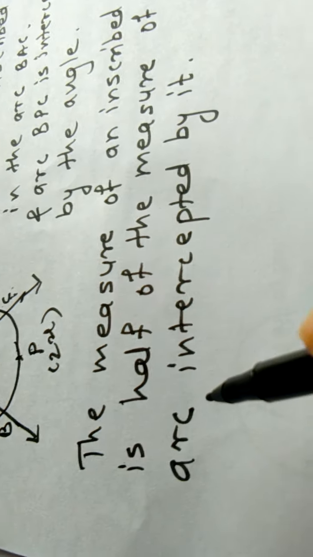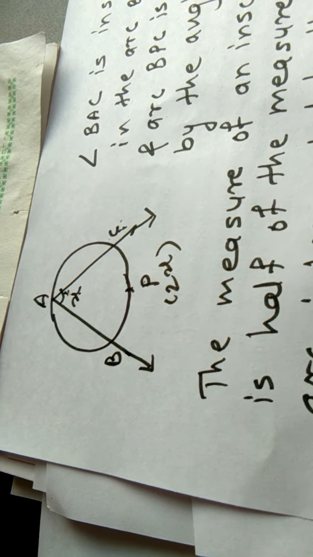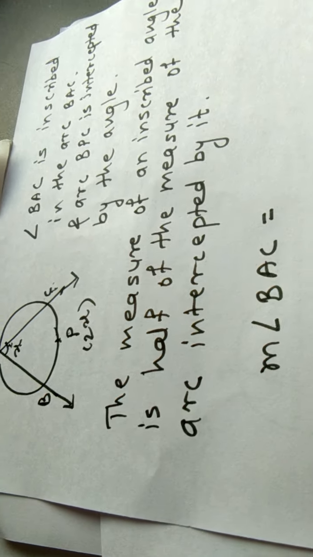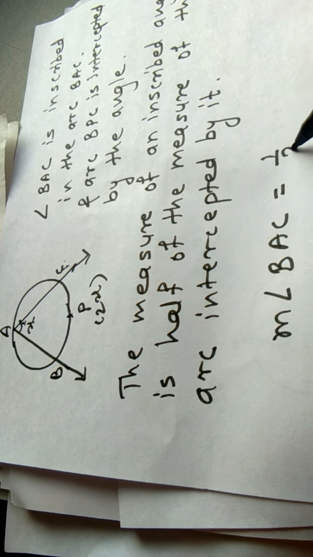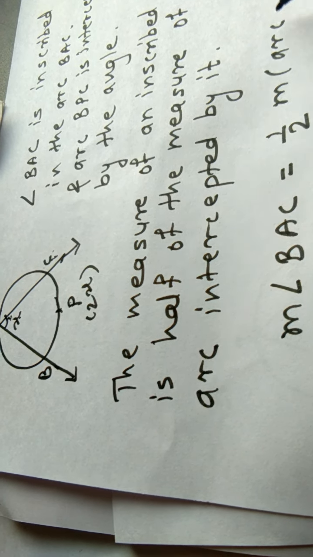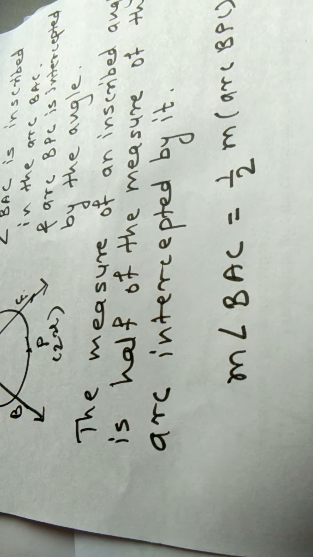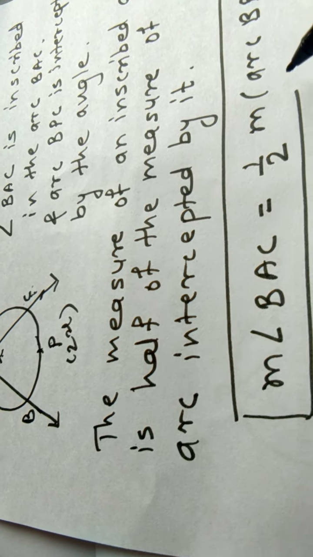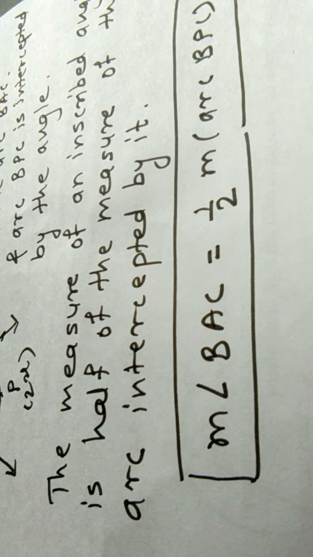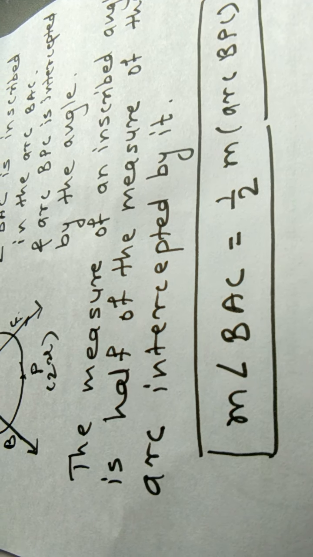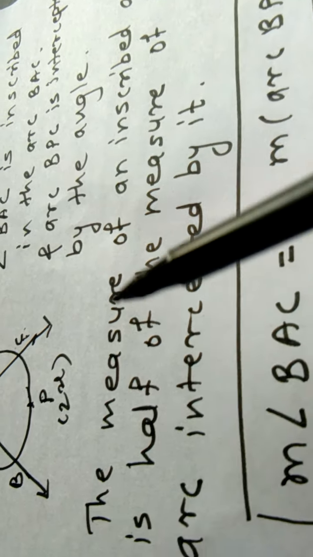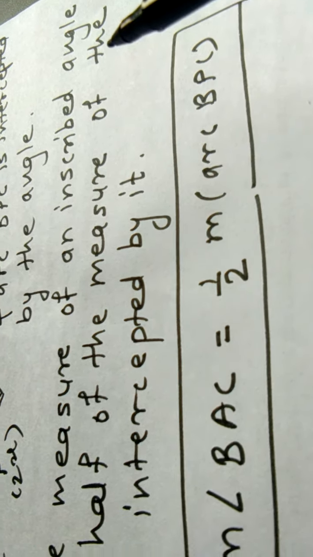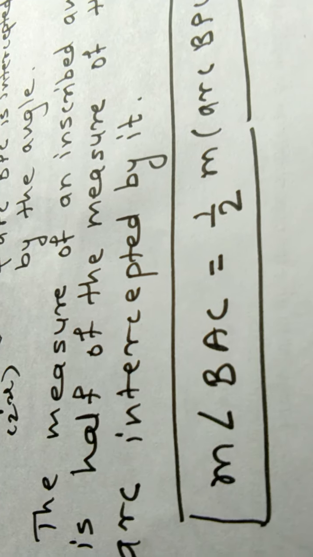So the theorem is: the measure of angle BAC is equal to 1/2 measure of arc BPC. Okay, it is a very important theorem. The proof is not important, but the theorem is important for solving problems. The measure of an inscribed angle is half the measure of the arc intercepted by it.